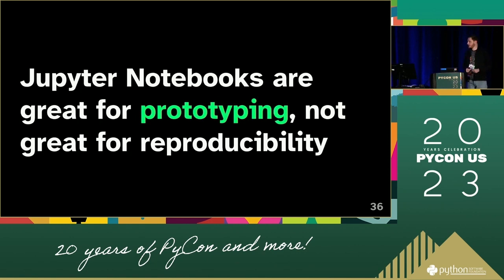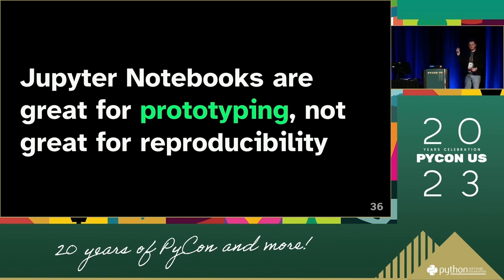And Jupyter notebooks are great for prototyping, but not so much for reproducibility. Sorry, I don't think I actually highlighted this, so let me just, I've got a little bit of time. Why Jupyter notebooks aren't great for reproducibility. First of all, whenever you run them, their metadata changes. So you'll get a completely new file in your Git repository. And there are ways to mitigate that, but it's just not a nice way of working. Also, you can jump back and forth arbitrarily between cells, which makes it non-deterministic. Yeah, and the file size can get quite large in notebooks.